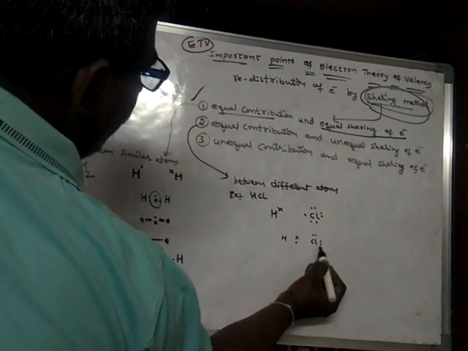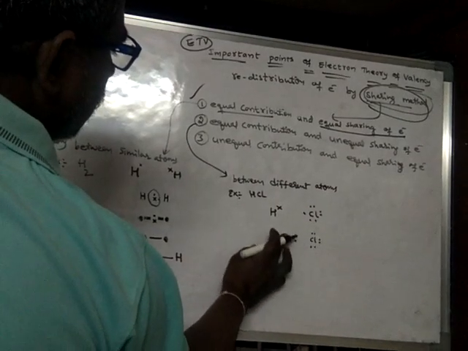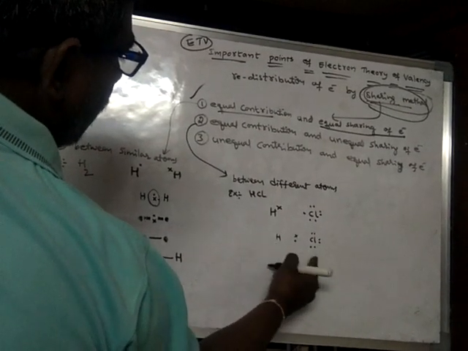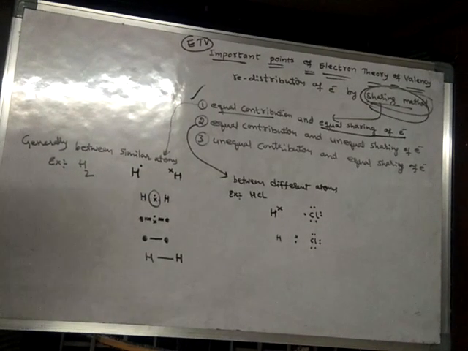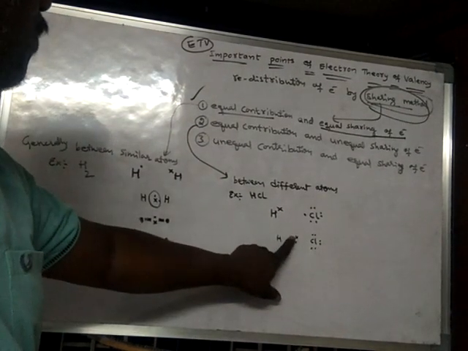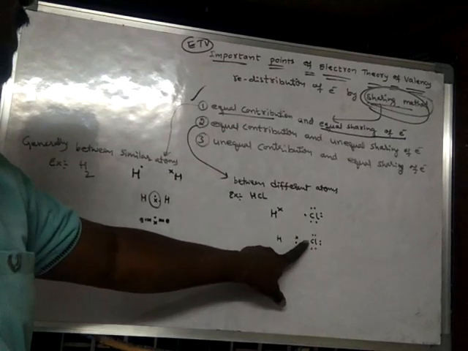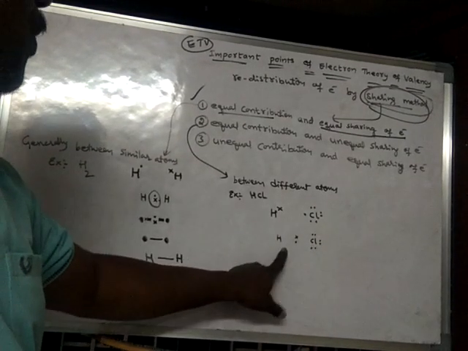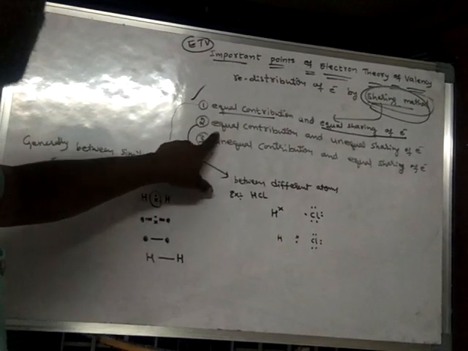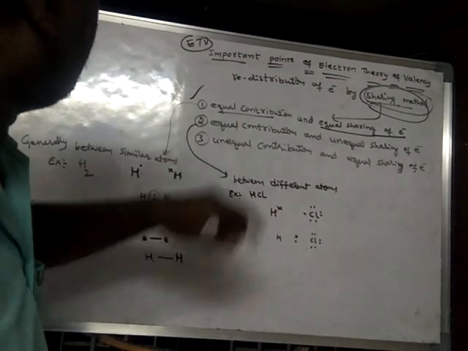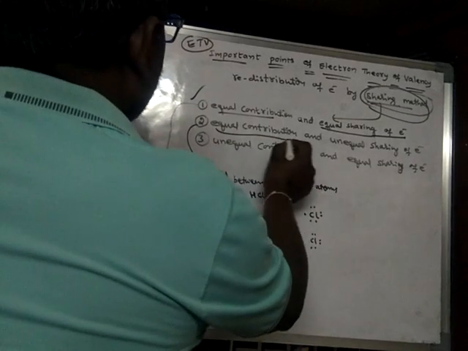So now a pair of electrons is formed between hydrogen and chlorine, one given by hydrogen and another given by chlorine. That means both atoms are contributing one electron each, so equal contribution is taking place.